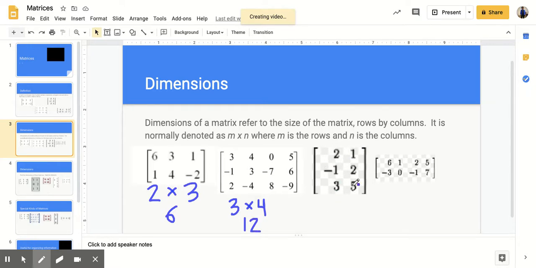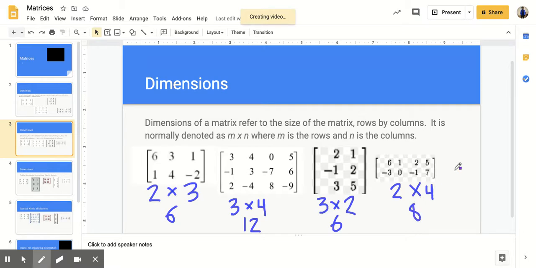Then there are 3 rows and 2 columns, and 3 times 2 is 6, so there are 6 elements. And the last one has 2 rows and 4 columns, so that means that there are 8 elements.